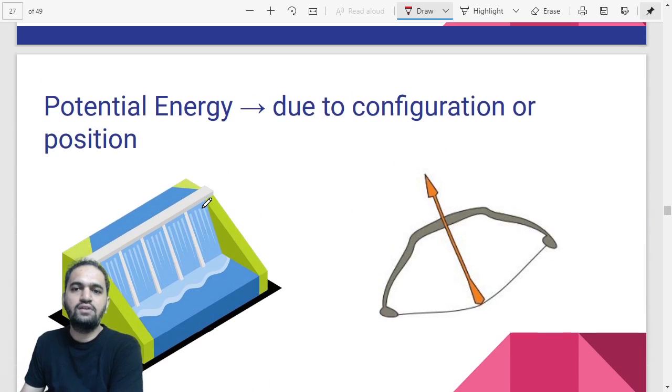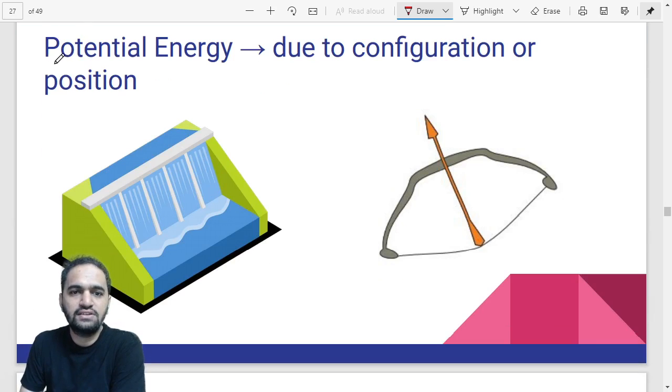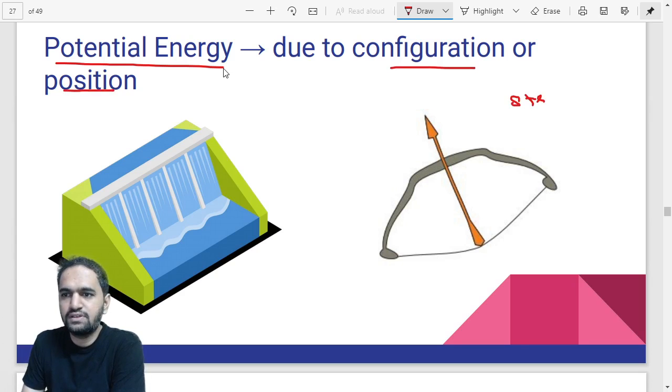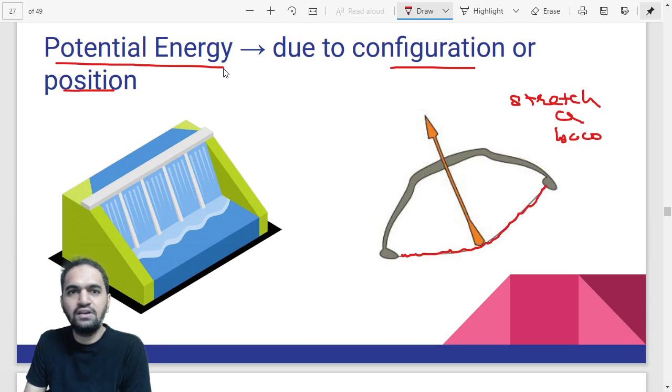Now till now, we have seen energy that is called kinetic energy, which is due to motion. But there is also another energy in play, and that is called potential energy. Now potential energy is something very unique, very important, and potential energy is due to what? It is due to configuration or position. So for example, if you stretch a bow, like you take the arrow back, there will be a lot of energy accumulated in the string. Correct? So this is due to the configuration. Configuration means the way it is.